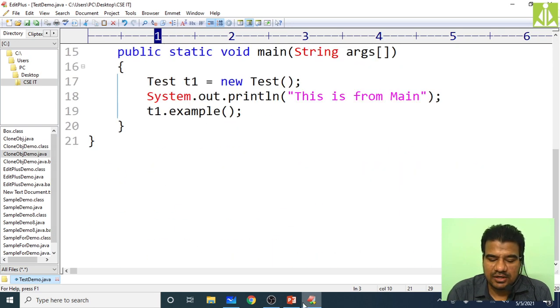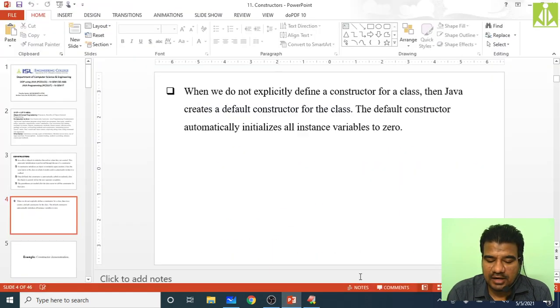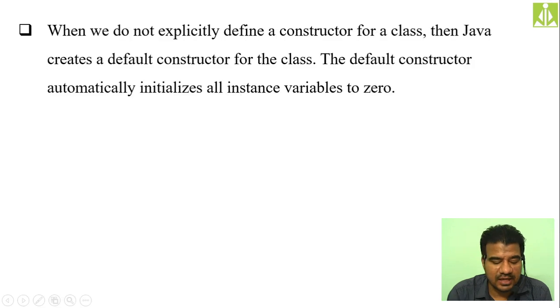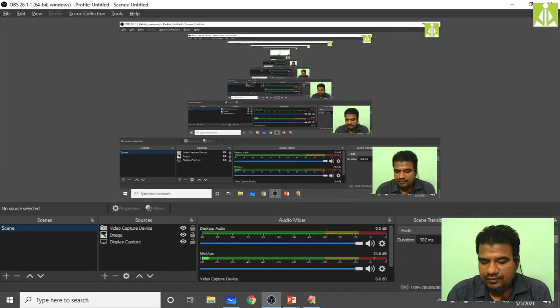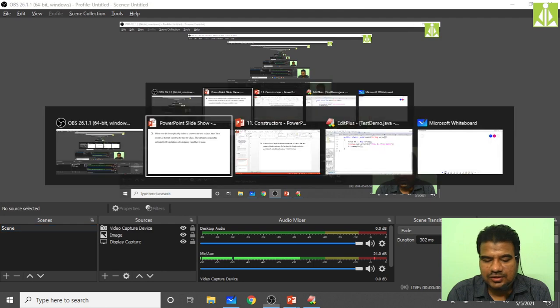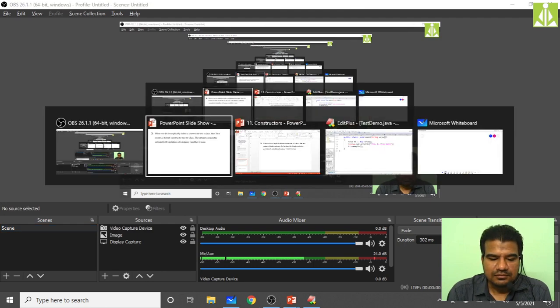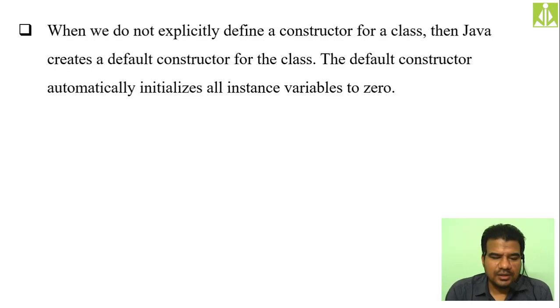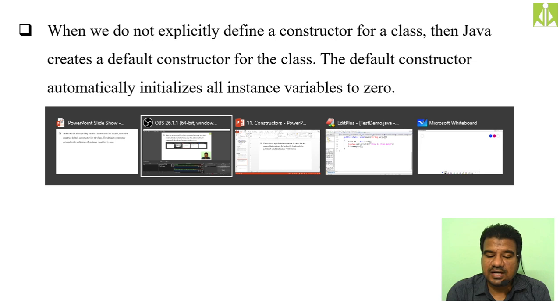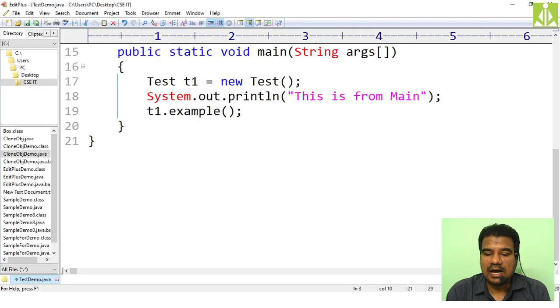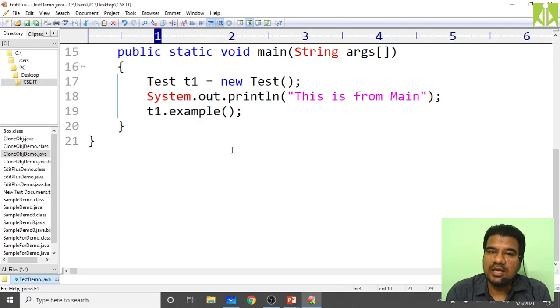The next thing, we need to go to our PPT and see what concepts we have over there. It is almost 20 minutes now. Okay, so, if you don't put a constructor within a class, then what will happen? And what will it do with the